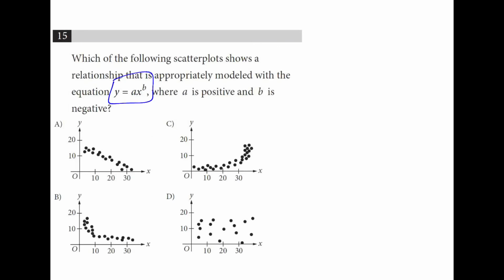We're looking at this equation where A is positive, so our starting value is positive, and B is negative. So taking something to a negative power, like 2 to the negative 5th, is the same thing as 1 over 2 to the 5th. And as that fraction gets bigger, we're going to start decreasing. So we're going to see an exponential decline, where it declines faster at first and then it slows down. That's why the answer is B.